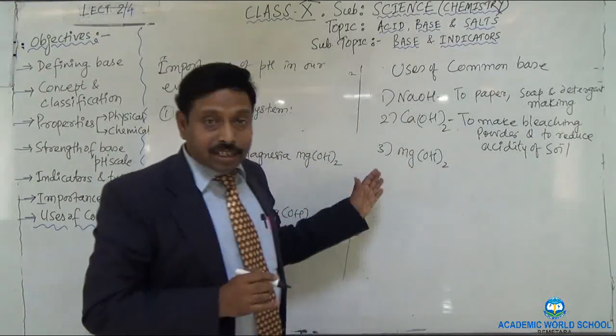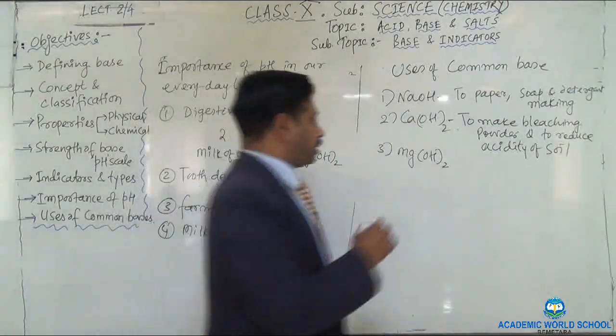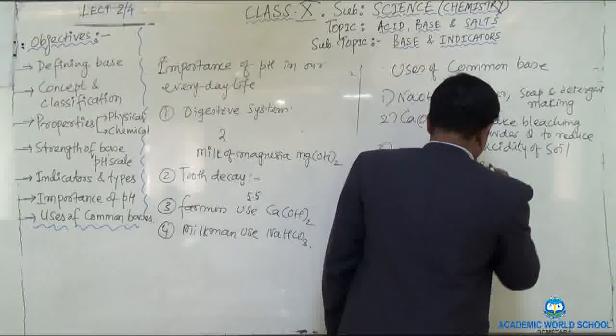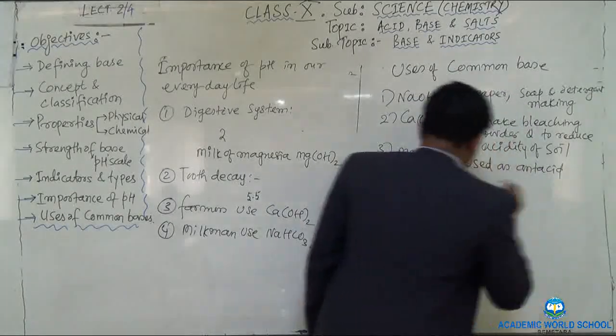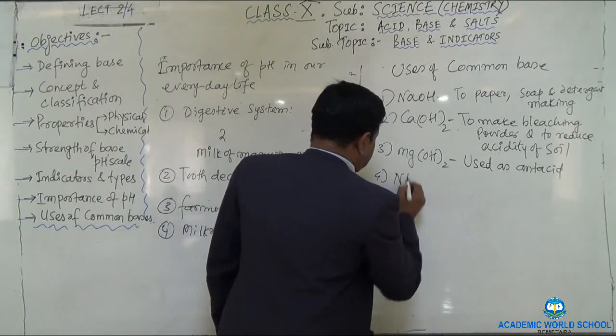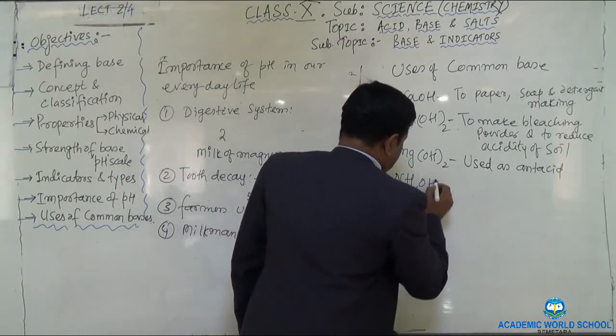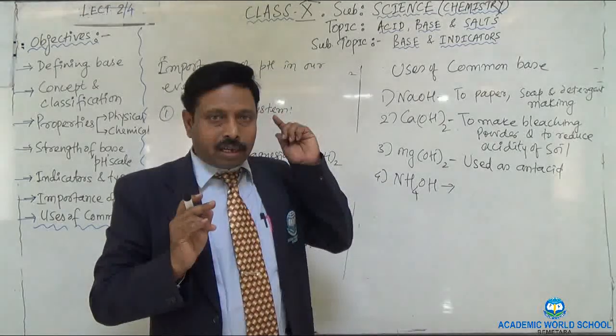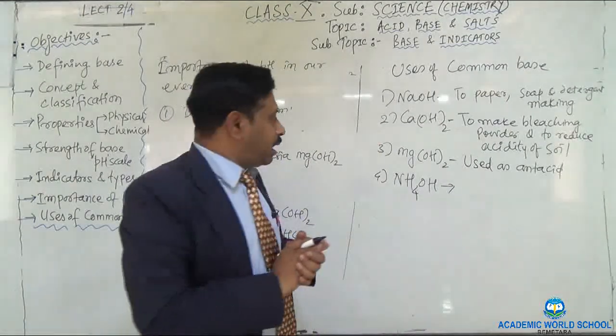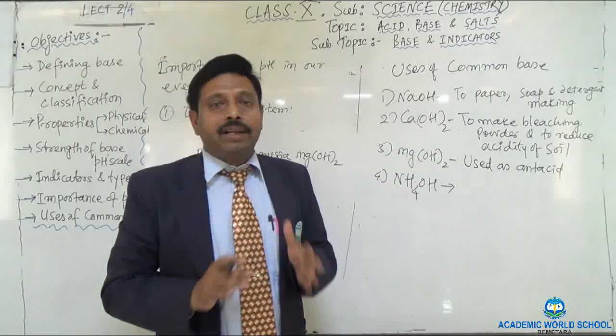Next, magnesium hydroxide, a very common base, is used as an antacid to reduce acidity. Next, ammonium hydroxide, NH4OH, is used to make hair dye for coloring hair, and it is also used as a stain remover.